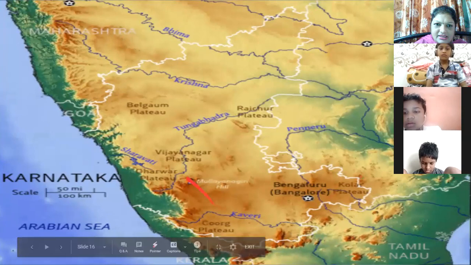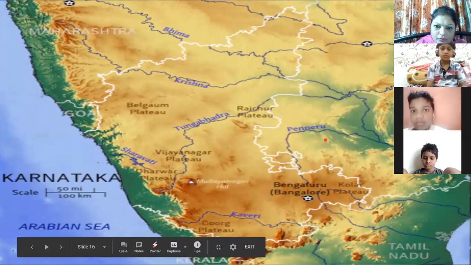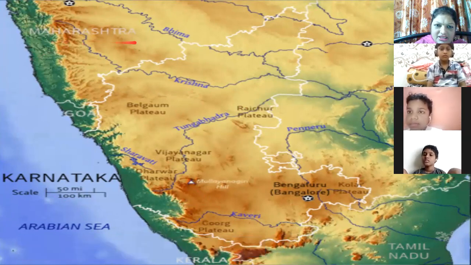Yes, this is the map. This is the south part. I am showing you this Karnataka. So you can see here Krishna, Tungabhadra, Penneru, Kaveri. Okay, here is your Andhra Pradesh. Here is Maharashtra. Close by to Maharashtra, which river is there? River Bhima, River Krishna. Okay, these are some rivers.